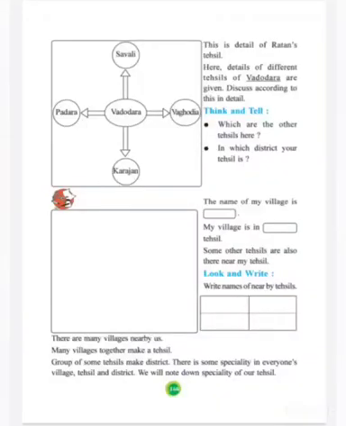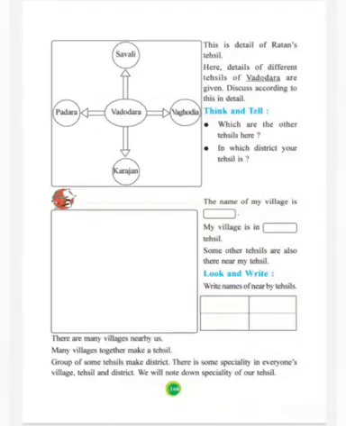Now come to page number 166. This is a detail of Ratan's Tehsil. Here details of different tehsils of Vadodara are given. Discuss according to this in detail. As I told you, Vadodara has many areas, many talukas come under the Vadodara district and Vadodara tehsil also.